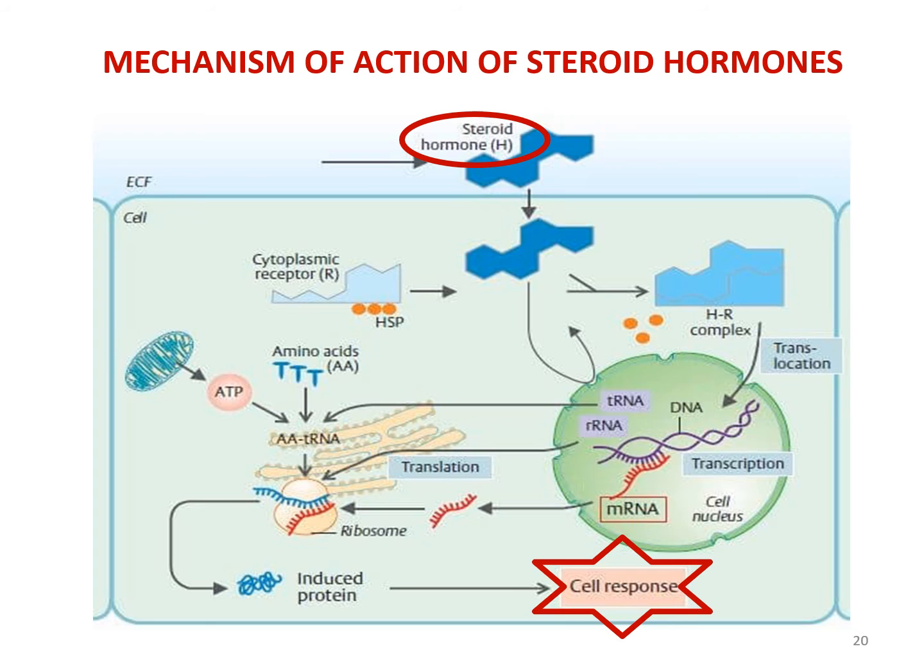Mechanism of action of steroid hormone. After synthesis, being a steroid hormone and lipid soluble, it readily passes through the cellular membrane of different target organs and reaches the intracytoplasmic receptor for it. This cytoplasmic receptor and the steroid form the hormone receptor complex. The hormone receptor complex then goes into the nucleus of the target cell, and after the process of transcription and translation, the required amino acids are supplied and there is formation of the induced protein, or particular protein, which helps in the particular cell response which is needed by that cell.